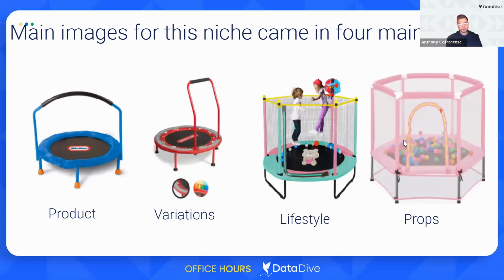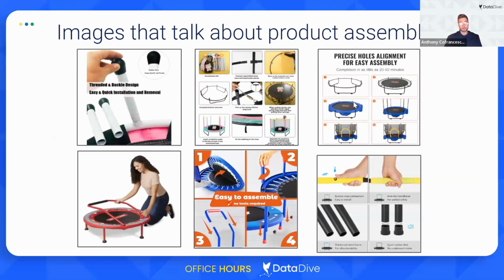So this analysis is very simple. I just want to see what are the different versions of main images. And then I want to go to my creative team and say, hey, I want you to make me versions that are similar to that. And then I'm probably just going to test on my own, or if I've already launched the product through something like Manager Experiments, to figure out which one is going to perform the best.